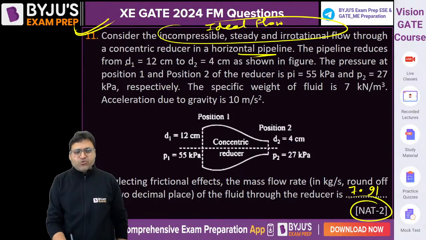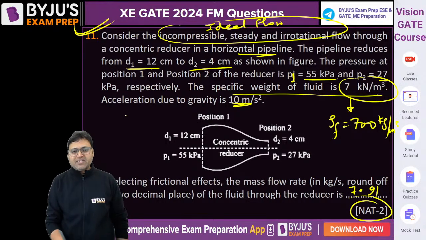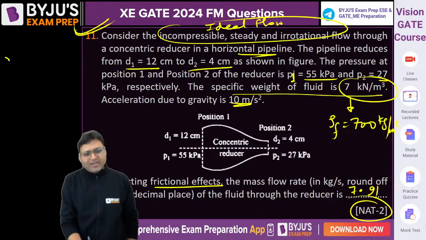The pipeline reduces from D1 12 centimeter to D2 4 centimeter. The pressure at position 1 and 2 of the reducer, P1 is 55 kilopascal and P2 is 27 kilopascal. Here also people commit the mistake. The specific weight or acceleration due to gravity is 10, so density of the fluid is 700 kg per meter cube. Do not skip this part. Now neglecting the frictional effect, what is the mass flow rate?